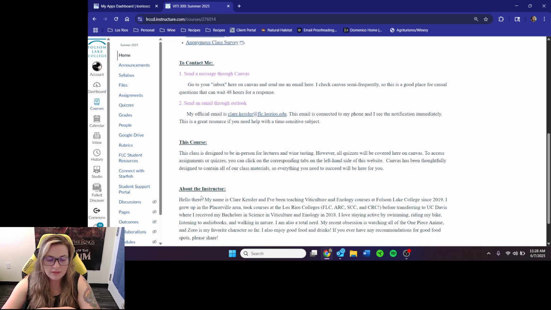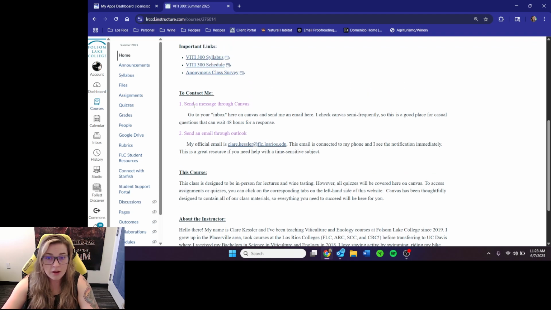And then I have this little bit of information about how to contact me. You can actually send me a message right here through Canvas. If you go to your leftmost bar, there's something called the inbox right here. And it's just like a little internal email system. You can send me a message through there. I'm not on Canvas every day, so it might take me 1 or 2 days to respond to you.